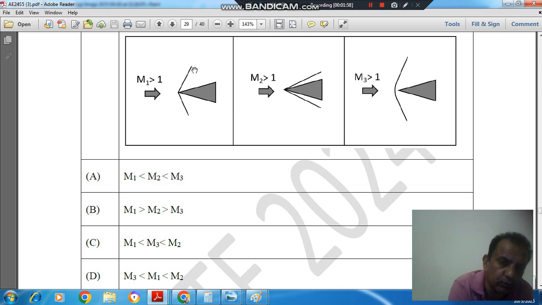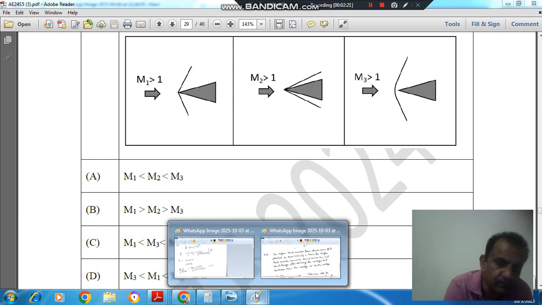If their velocity is intermediate, then it will be in between. So M3 is lowest, and M1 is in between, M2 is highest.